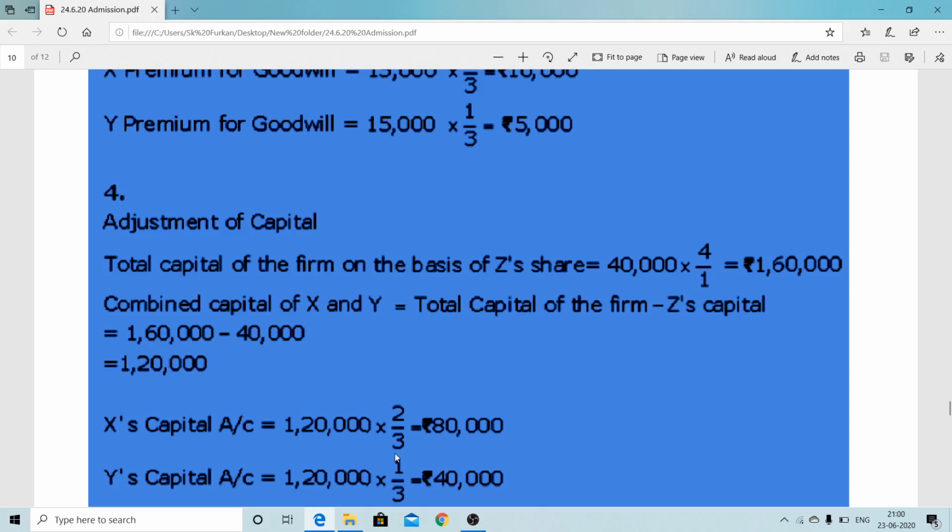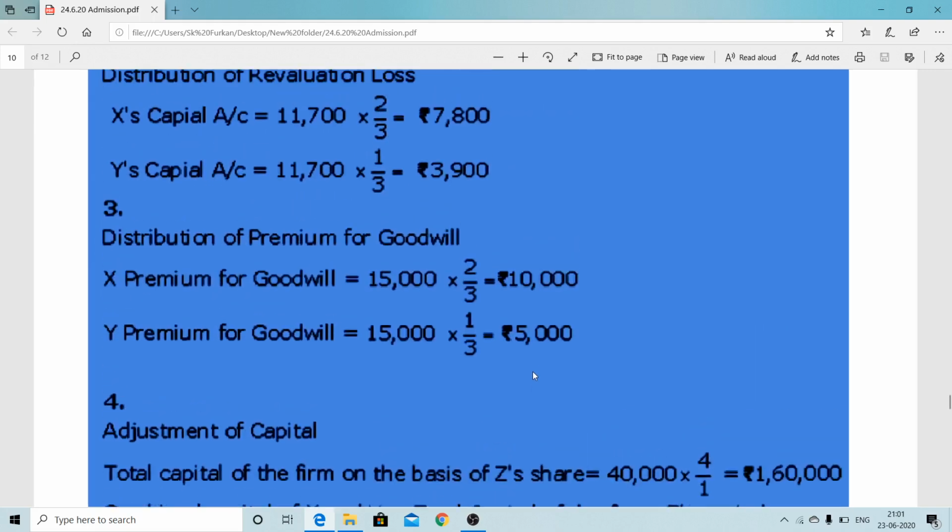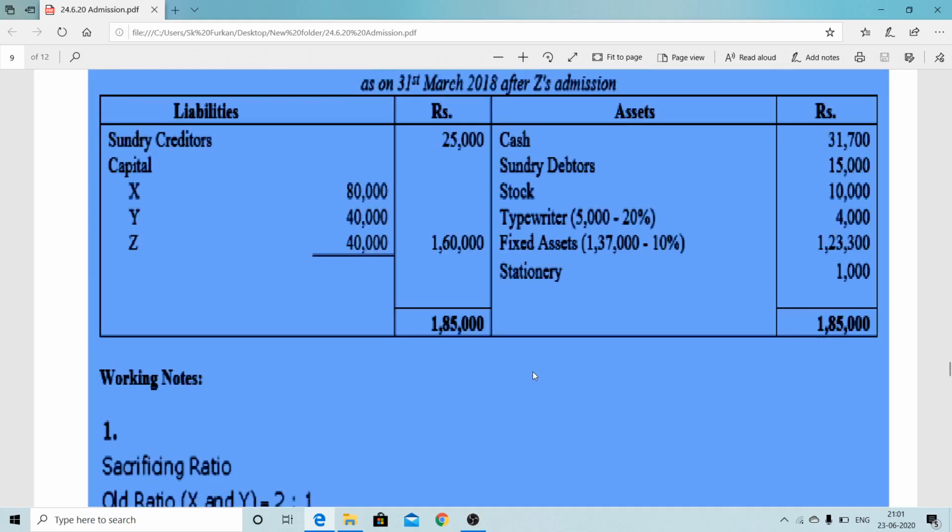To calculate using the new ratio: 1,60,000 into X's share, that is the new ratio; 1,60,000 into Y's share, Y's new ratio; 1,60,000 into Z's share, 1,60,000 into 1 by 4, that is 40,000 will come. Like that, by calculating the new ratio, we can find the old partners' new capital. Or this way also: total capital minus new partner's capital comes as the old partners' capital, 1,20,000. Now we distribute it in the 2:1 ratio, so their capital comes out. That capital we are considering in the partners' capital account.